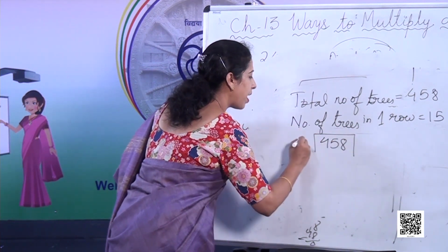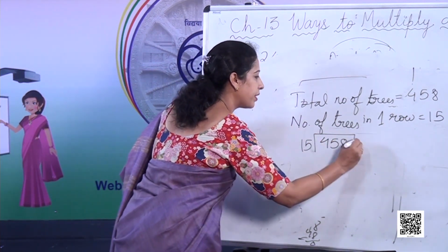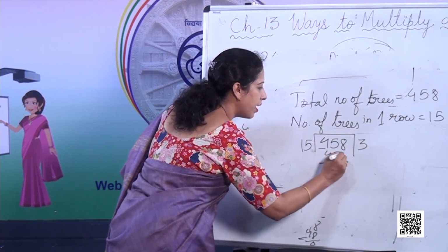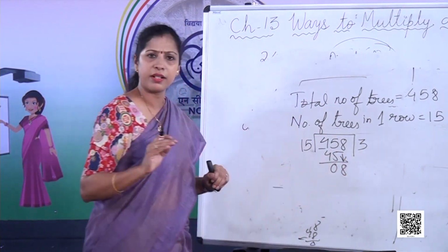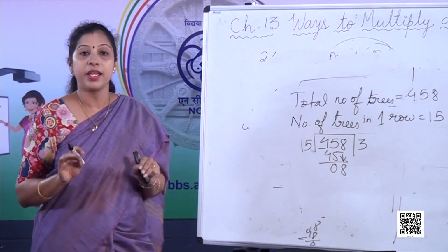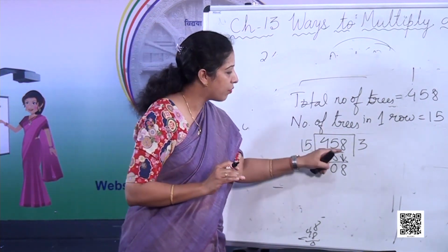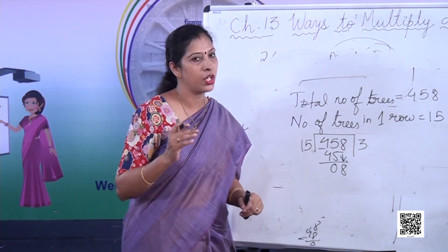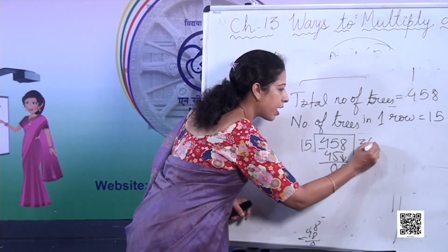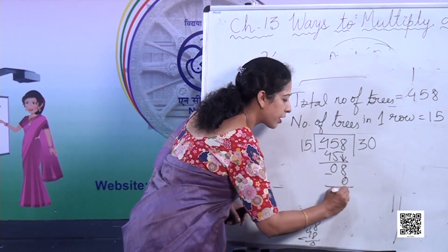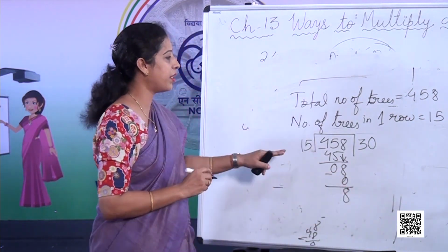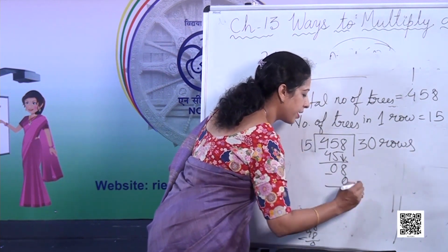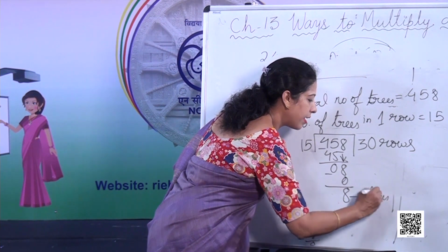458 divided by 15. So 15 threes are 45. 45 minus 45, 0. Now this 8 will come. So is the division over? No. Here we have to understand we have still not divided 8 by 15. But is 8 divisible by 15? No. So what do we have to do? We have to put a 0 and just complete this division. So how many rows will he plant? 30 rows he will plant and 8 trees are left.